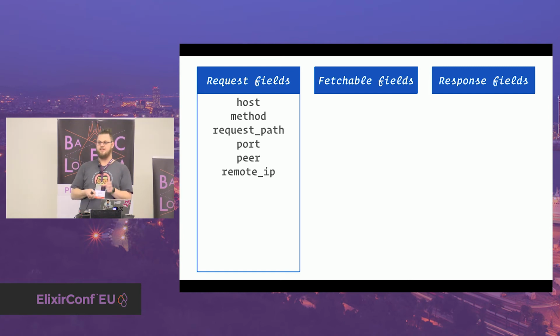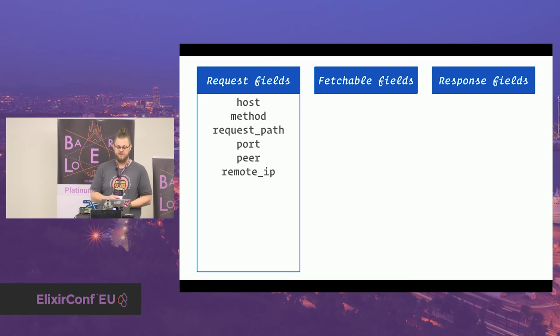So peer is the actual TCP peer the server is connected to, and remote IP is meant for other plug middlewares that understand the x-forwarded-for headers to populate this field. So this is what you're connected to, and in modern application setups, this is usually a load balancer because your load balancer dispatches the TCP connection, and then the remote IP gets populated in a later step with whatever the customer wants you to think the remote IP is, because there is no guarantee that you can get the actual client IP. So be aware of that.